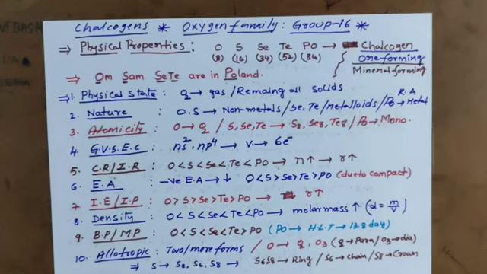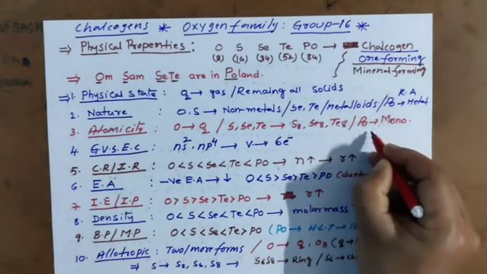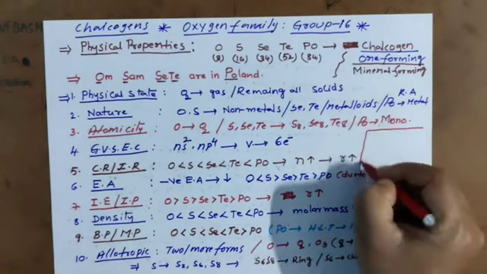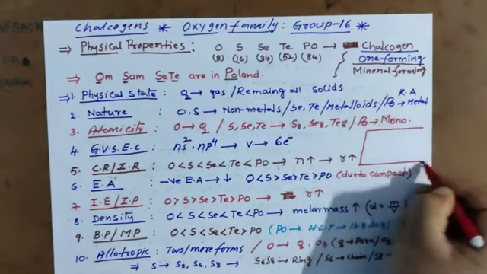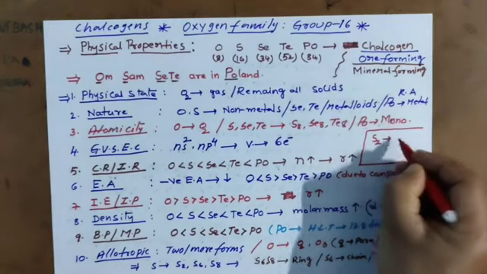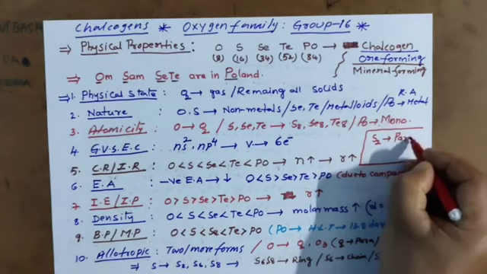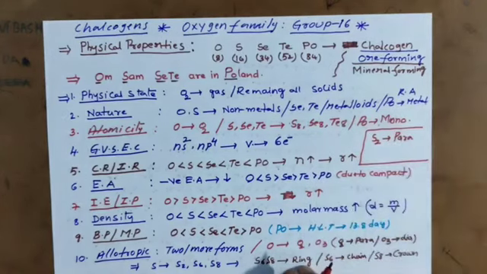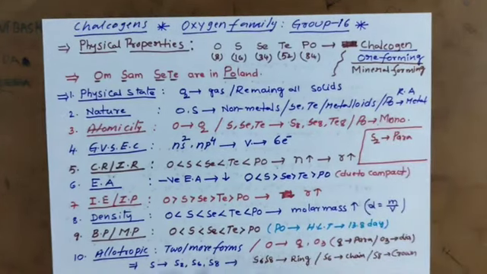And this S2 was previously asked in competitive exams. The S2 form of sulfur is paramagnetic in nature. Remember that, very important.